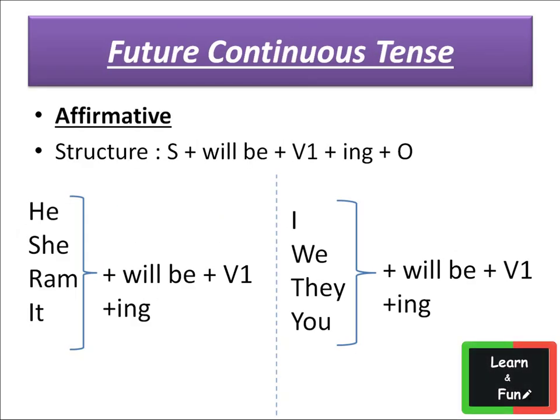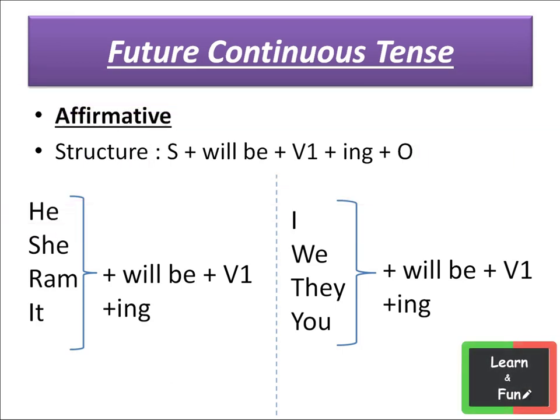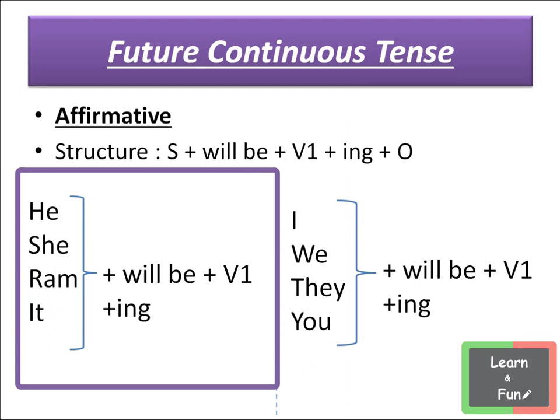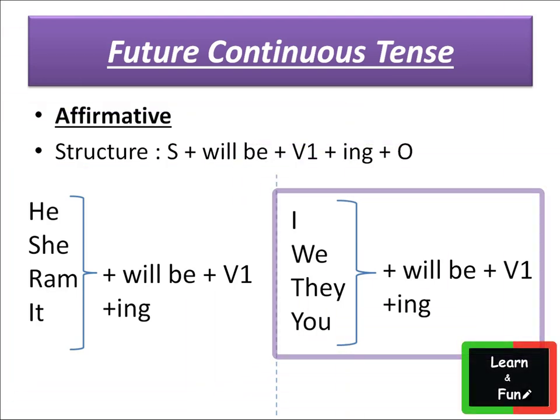Let's see the affirmative structure of future continuous tense. Subject plus will be plus verb first form plus ing plus object. Here we are using will be plus verb first form plus ing with every subject. With the subject he, she, name, it, we use will be plus verb first form plus ing. Same with the subject I, we, they, you, we use will be plus verb first form plus ing.